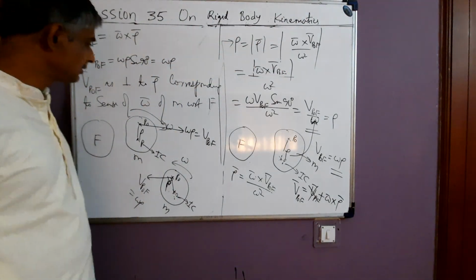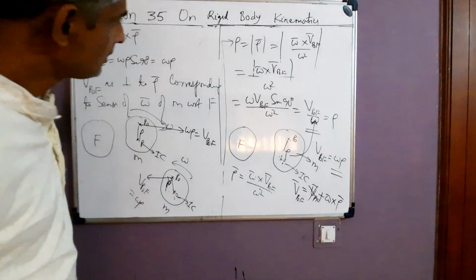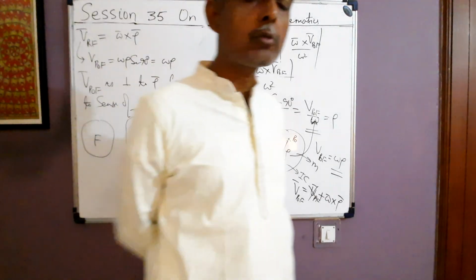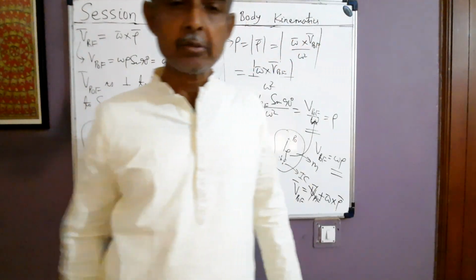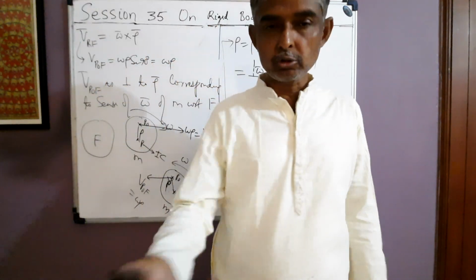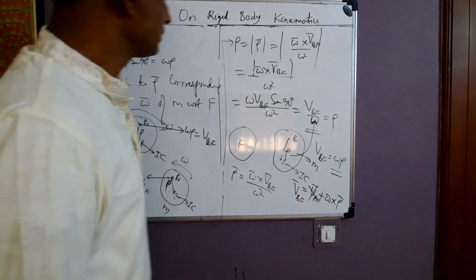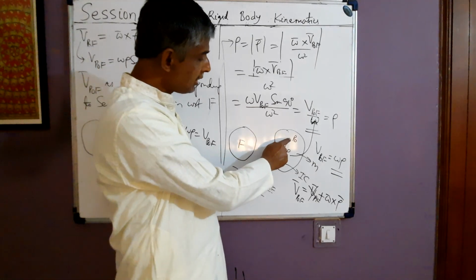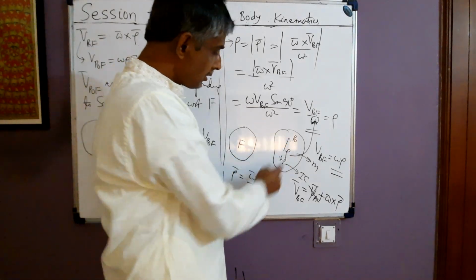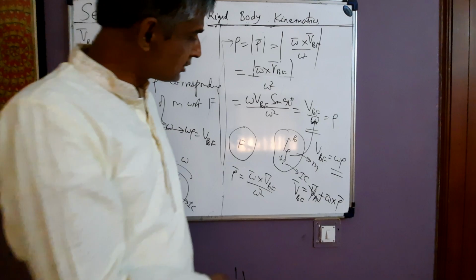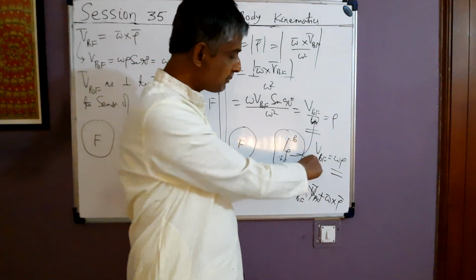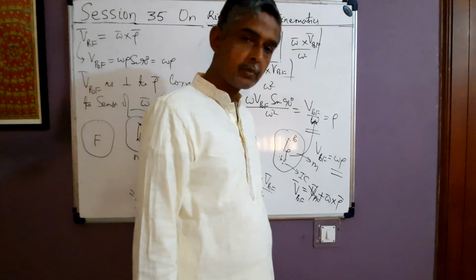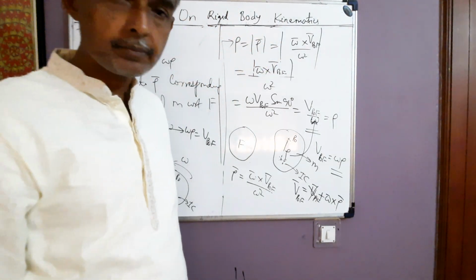Then I took an example to demonstrate the concept that the IC need not lie on a material point of the body; it can be outside the body also. I took the case of that rod. Then before the IC concept, I said that if P naught is some point of M, the distance of the IC from P naught is Vp naught f by omega, along the direction of the vector omega cross Vp naught f. Then we reach the IC of M with respect to F.